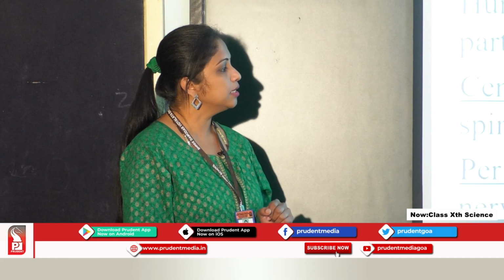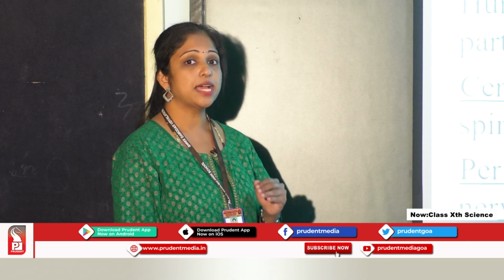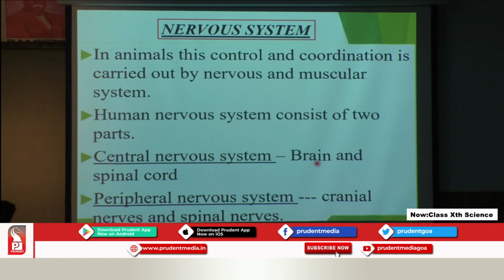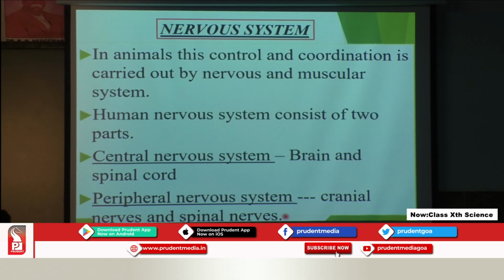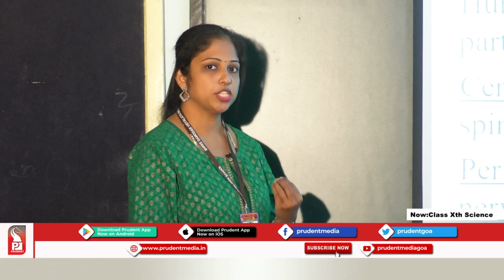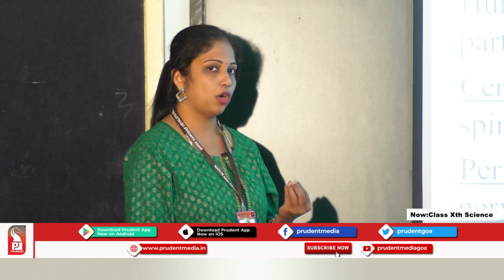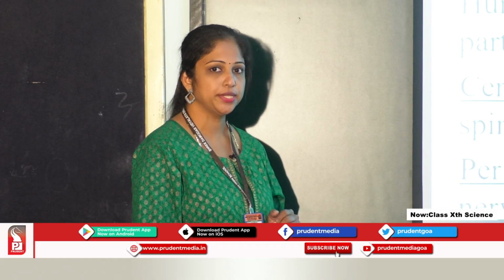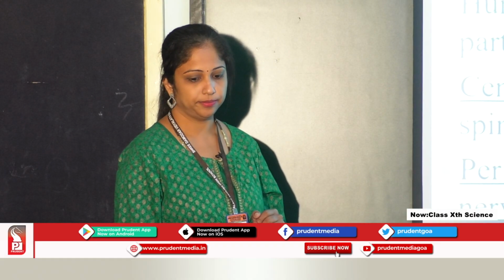Now, what are these cranial nerves, students? Cranial nerves are the nerves which arise from the brain. Okay? So, we have 12 pair of cranial nerves. These are nerves which are arising from the brain, and the spinal nerves are the nerves which are arising from the spinal cord, right? From the name itself you can understand that the spinal nerves are the nerves which are arising from the spinal cord. We have 31 pair of spinal nerves. I hope this is clear to you students, right?